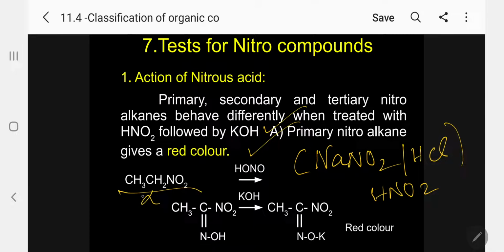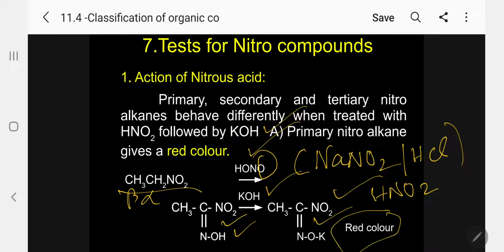The alpha carbon, this is beta, contains 2 hydrogens. So from these 2 hydrogens it will remove this oxygen, forming this compound. So CH3CH, NO2, the double bond O is removed, so NOH. So this compound, when you treat with potassium hydroxide, there is an acidic OH, so potassium is replaced. So this complex is giving red color. Please follow. So if it is a primary nitro compound, it will give a red color. So it is a test for nitro compound, specifically for primary nitro compound.